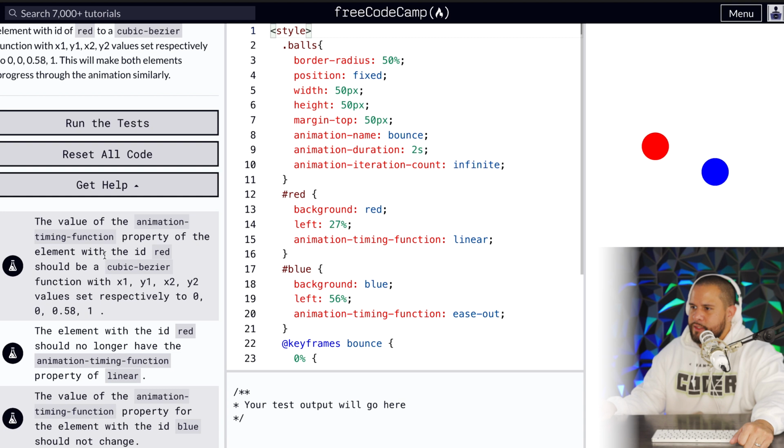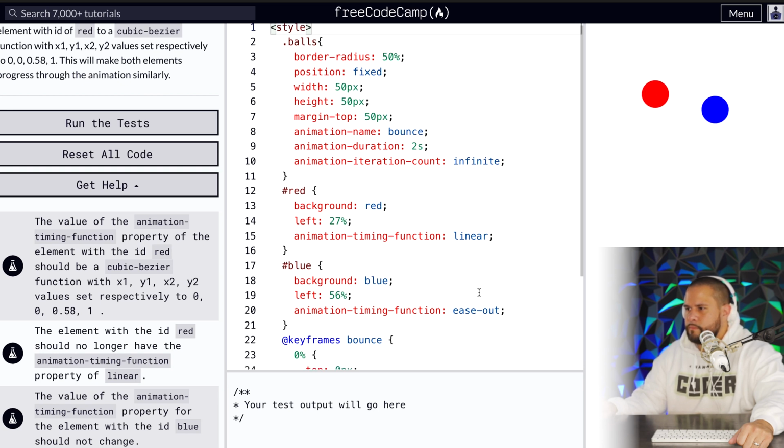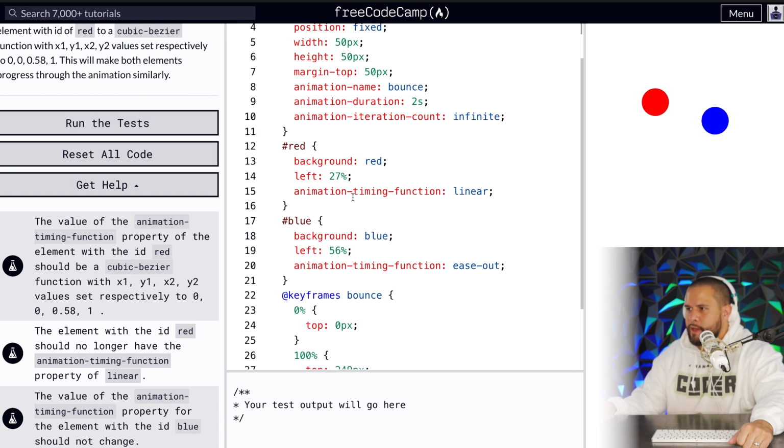The value of the animation timing function property of the element with the ID red should be cubic Bezier function with x1, y1, x2, y2 values set respectively to 0, 0, 0.58, and 1. Okay, so we got animation timing function for red.